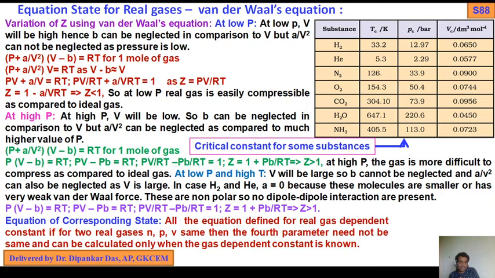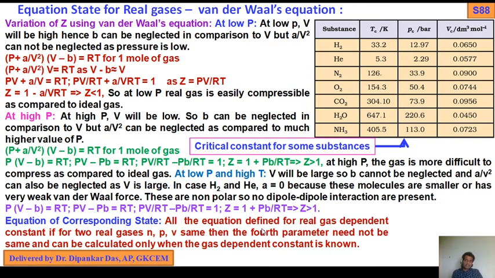Smaller or has very weak van der Waals force. These are non-polar, and so no dipole-dipole interactions are present. So PV equals RT, PV minus B equals RT, PV by RT equals 1, Z equals 1, Z greater than 1.